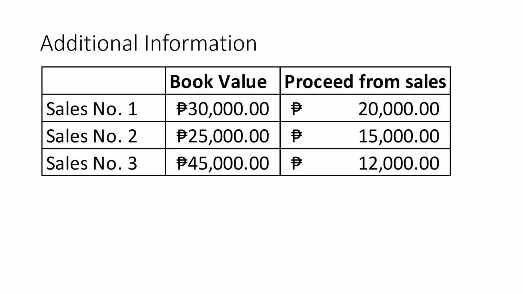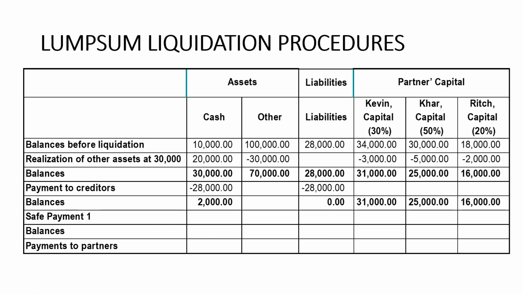So additional information. Sale 1: we only sold a certain amount of the assets with a book value of 30,000. We only sold that at 20,000, so we have a loss of 10,000. The second sale was 25,000 of the remaining 75,000 assets, out of the 110,000 assets, sold at only 15,000. So there is an additional loss of 10,000. And then the last sale, 45,000, or all the remaining assets, was sold at only 12,000. So let's compute, using the lump sum liquidation procedure. We put this in columns so that it would be easier for us to identify.